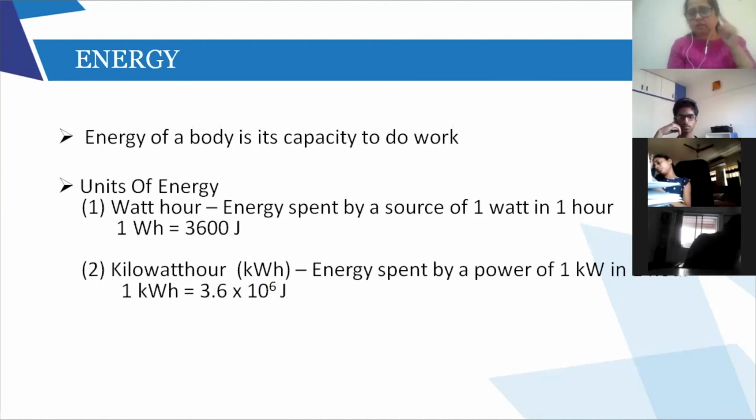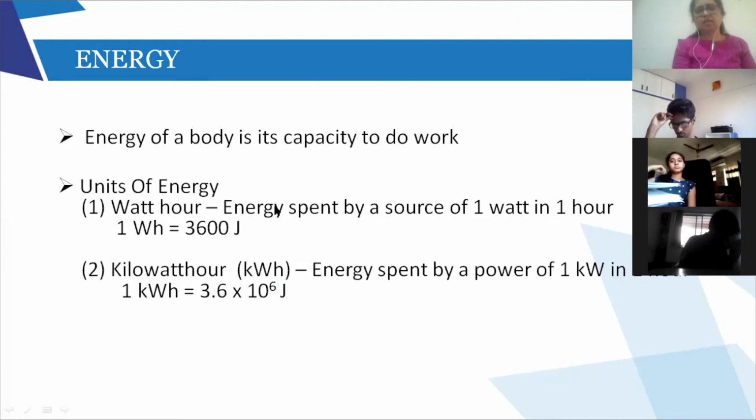So if I see the formula for work done, it will be power multiplied by time. So same is the formula for energy, power multiplied by time. The SI unit of power is watt, and time is hour. So that is the first unit of energy, watt hour.